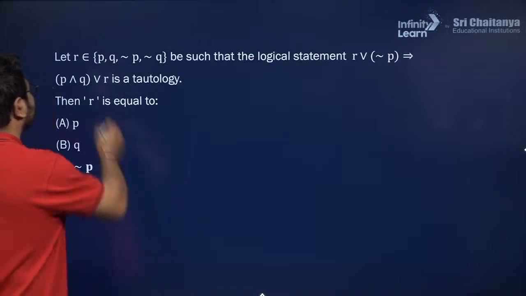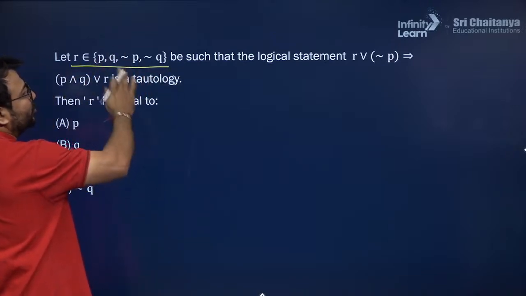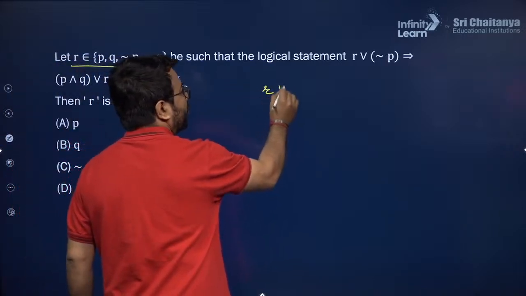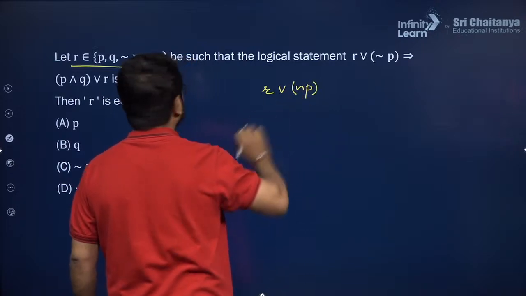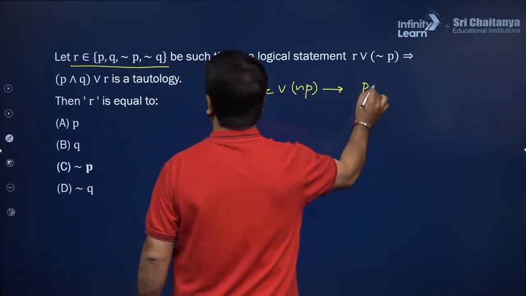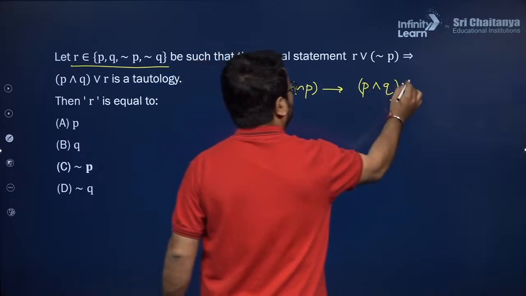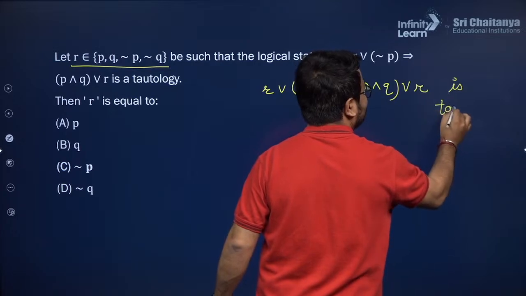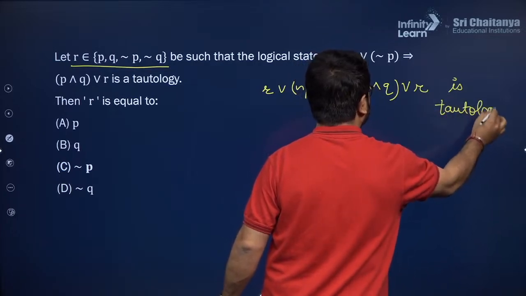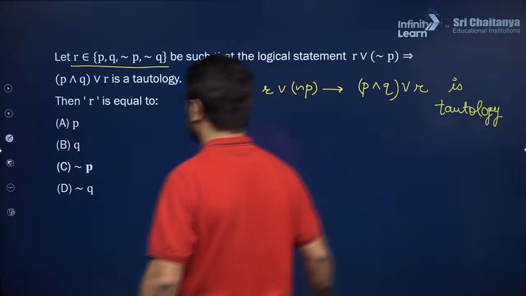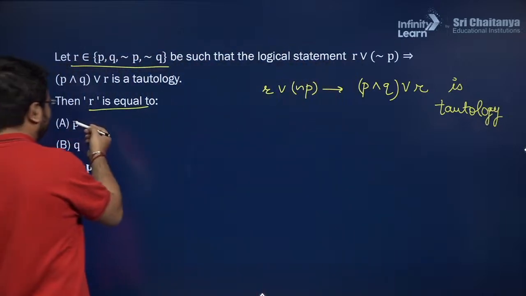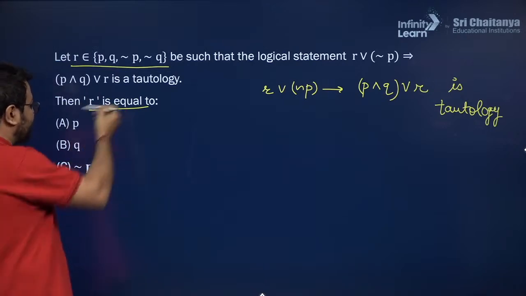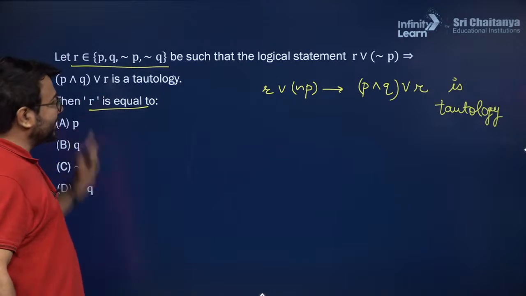Here also, R is from the set P, Q, negation P, negation Q, such that the logical statement R OR negation P implies P and Q or R is a tautology. So here also it is written a tautology. Now you might be able to do this question by yourself. So R is equal to what? Will R be equal to P? Will R be equal to Q? Will R be equal to negation P, or will R be equal to negation Q? So they are asking about this.